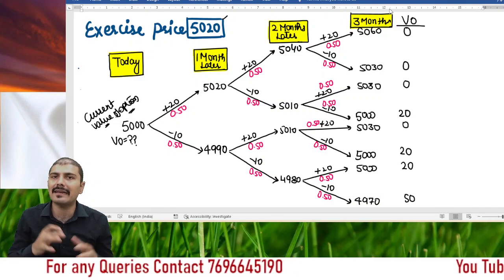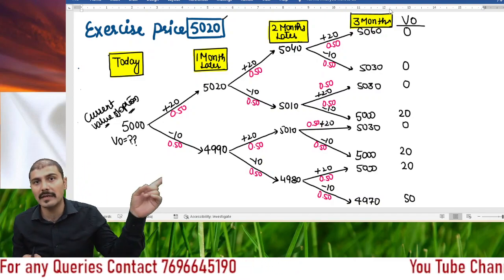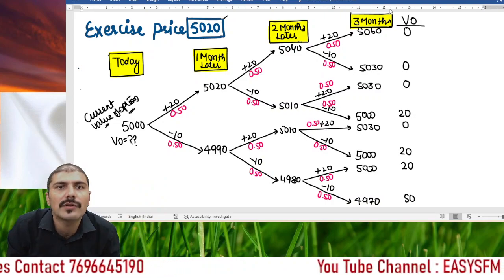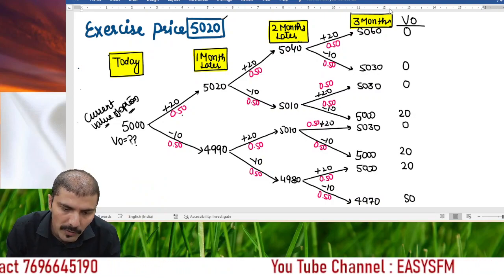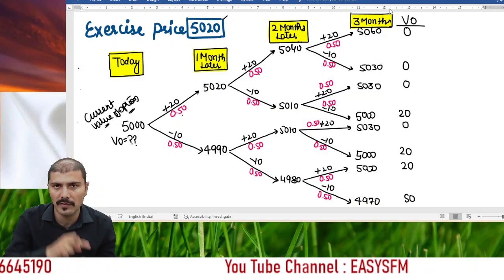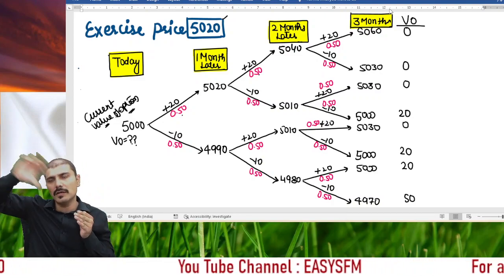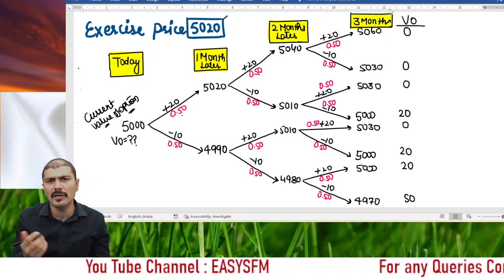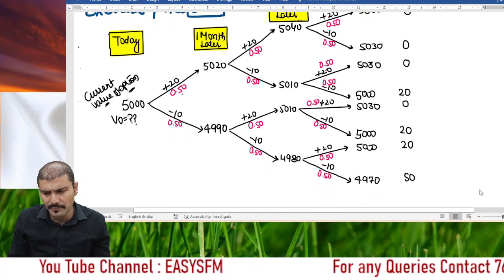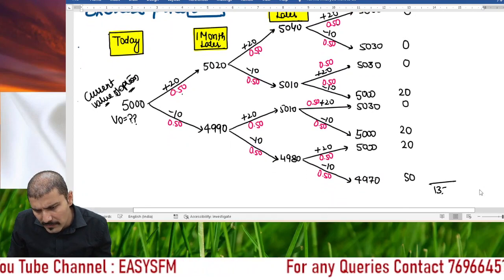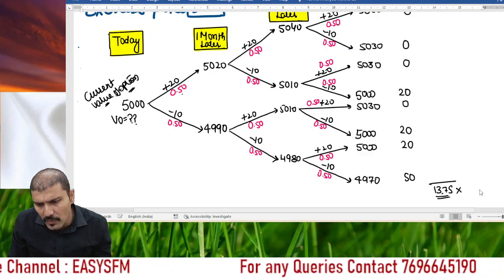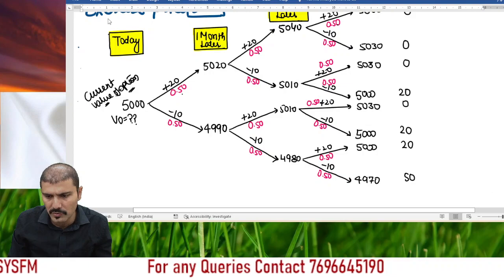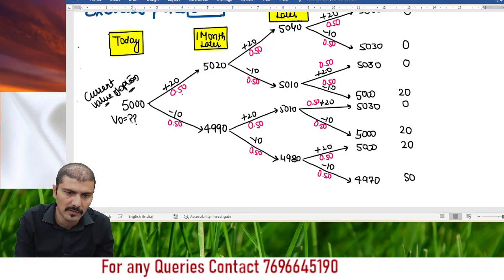So if the interest rate would have been missing in the question, because the older case study can also come in your exam, then simply you will multiply it with the joint probability. How is the joint probability to be calculated? 0.50 into 0.50 into 0.50. Whatever path is followed, you will just multiply their probabilities to get the joint probability. Multiply it, and you will get the answer as 13.75. That is the answer of the older case study. So we are not going to discuss that. We are supposed to calculate the current value of option.